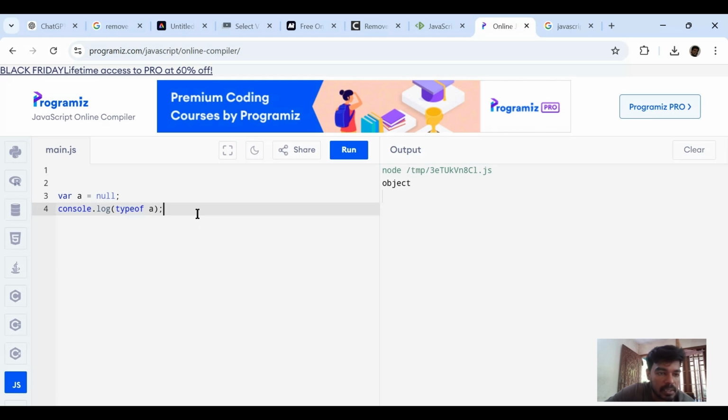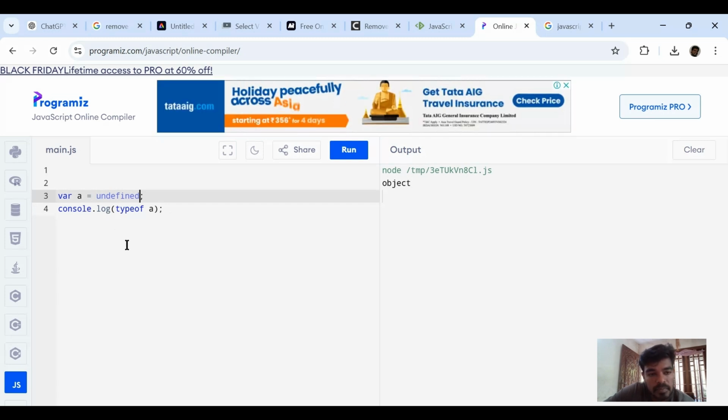The next one was asked in the same flow, with the same concept. If a variable A is declared with the value undefined, then what will be the type of this variable A?